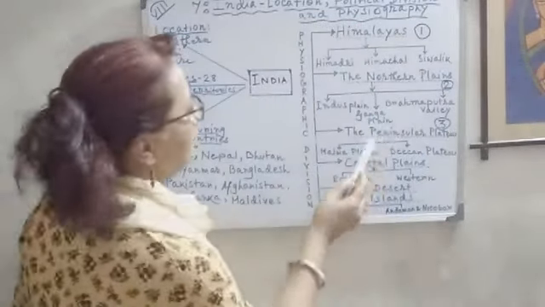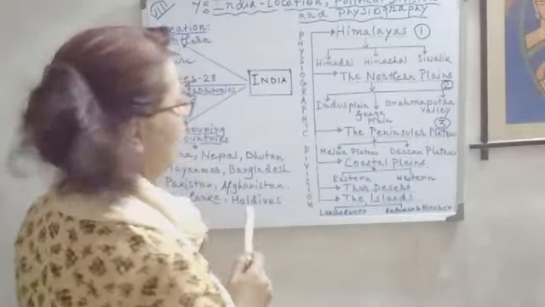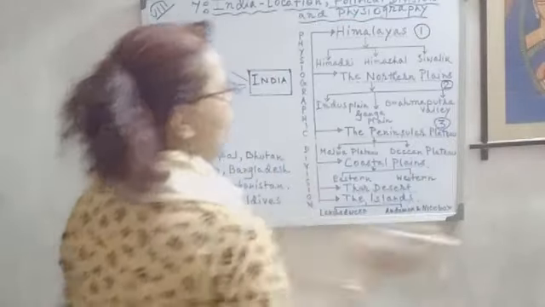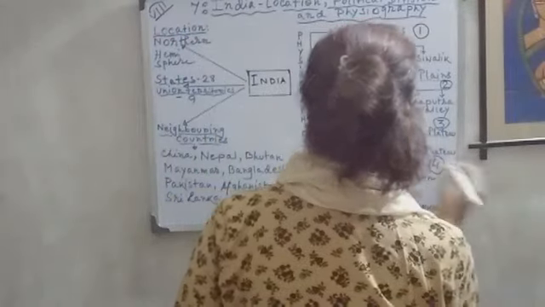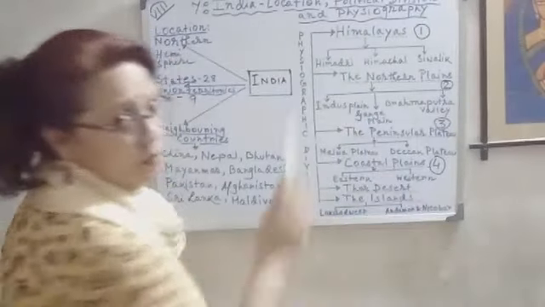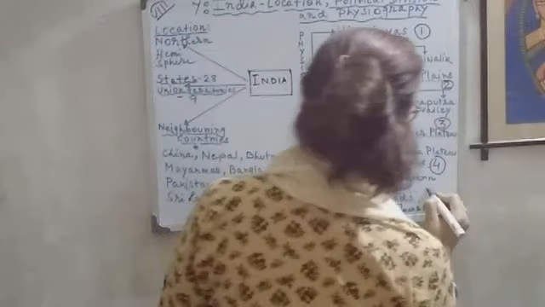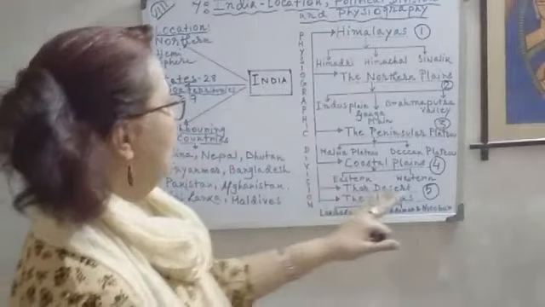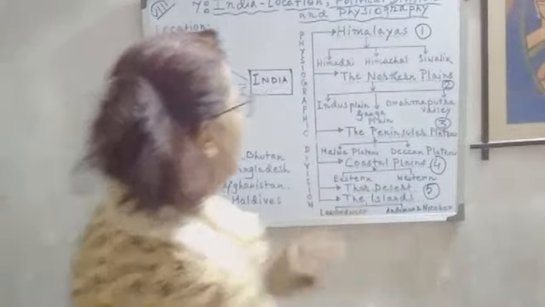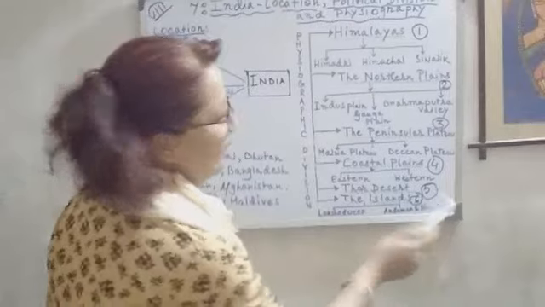The Peninsular Plateau is divided into 2 parts: Malwa Plateau and Deccan Plateau. Next, number 4, coastal plains: eastern coastal plain and western coastal plain. Next is the Thar Desert, number 5. There is no subdivision here. And the islands, number 6. There are 2: Lakshadweep and Andaman Nicobar Islands.